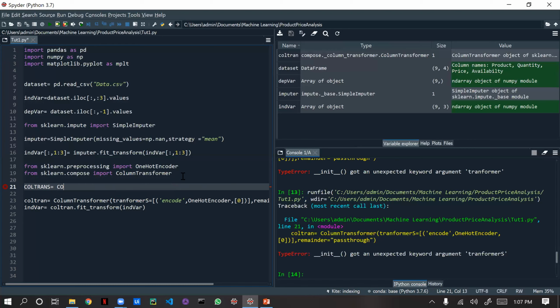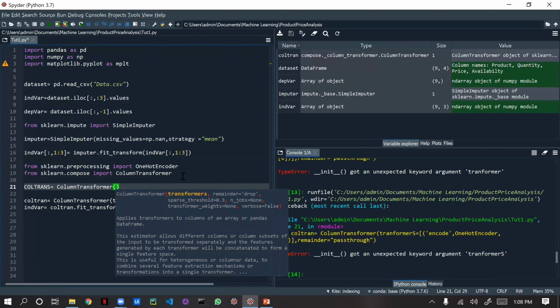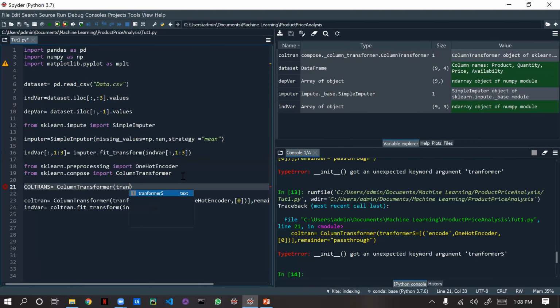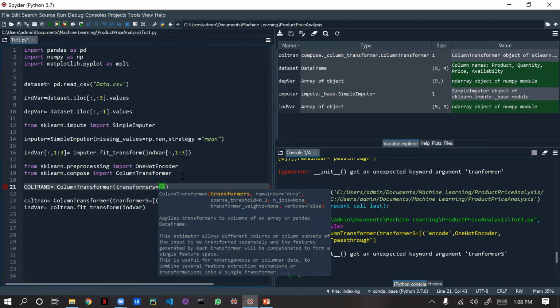We'll recode this. col_trans equal to ColumnTransformer of transformers, yeah, it's correct only, equal to tuple of encode comma.